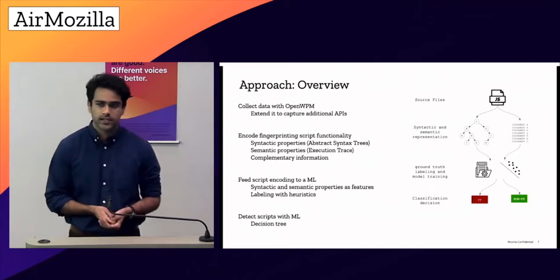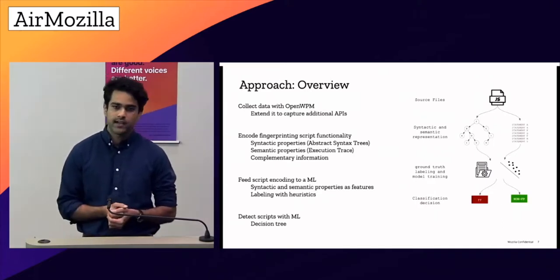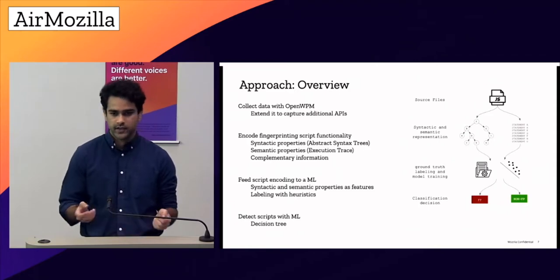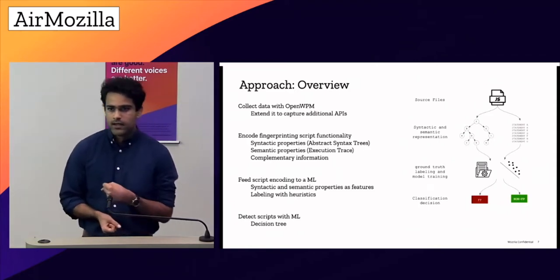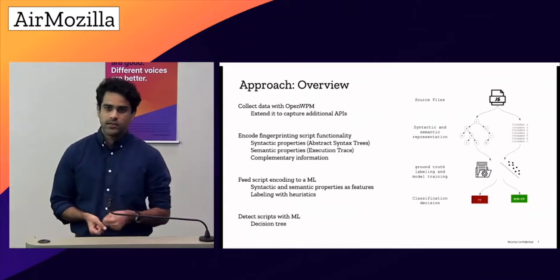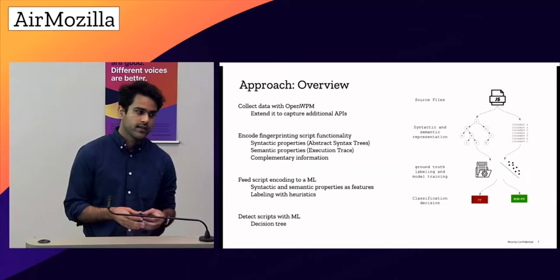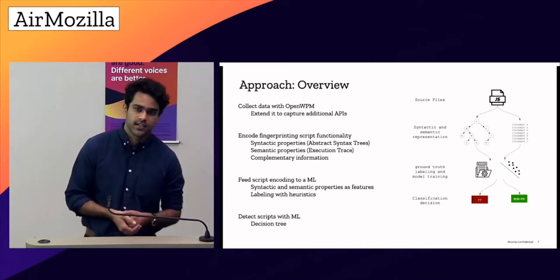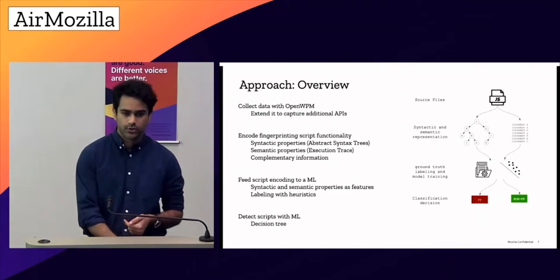So we execute the scripts and combine both of these information sources together and create feature vectors, which we then label with the existing heuristics. It creates a problem which I will discuss later on, but after labeling the data, we feed the data to our classifier, which is a decision tree in that case, and make a determination whether a script is fingerprinting or non-fingerprinting.